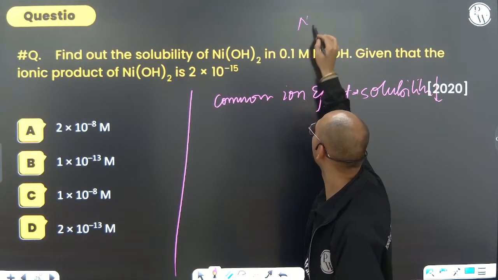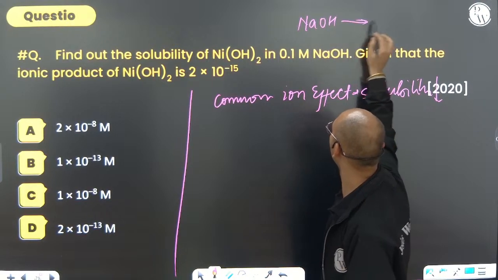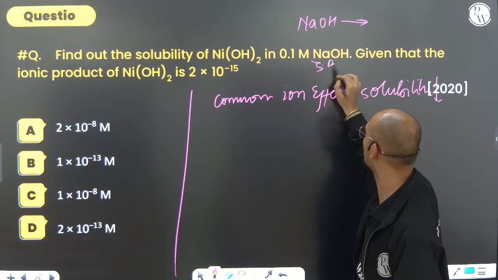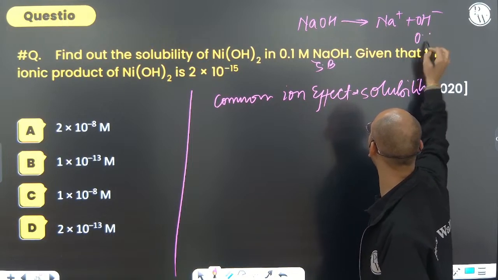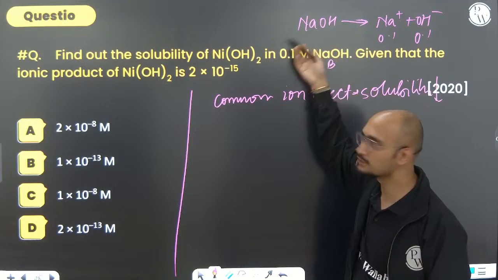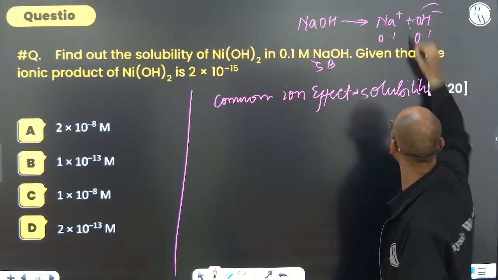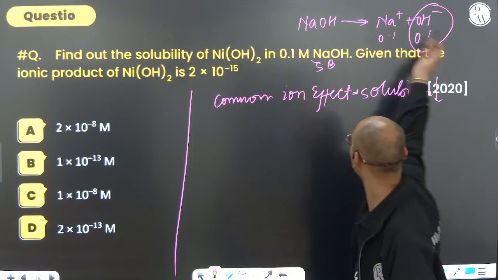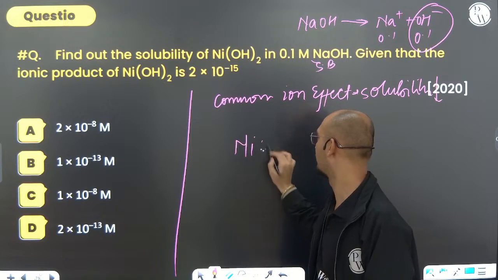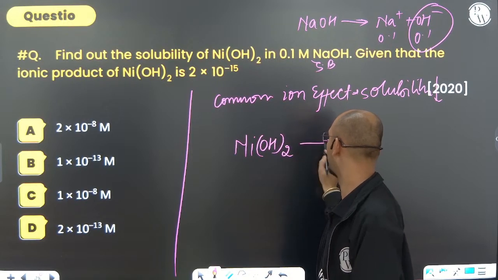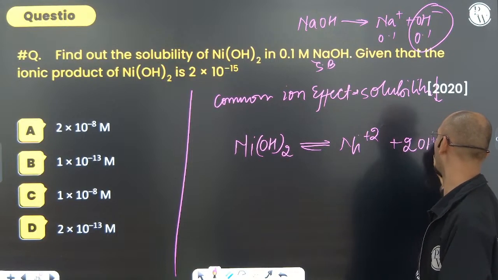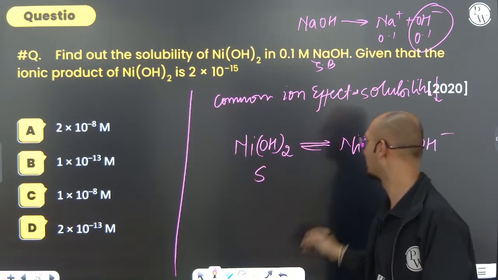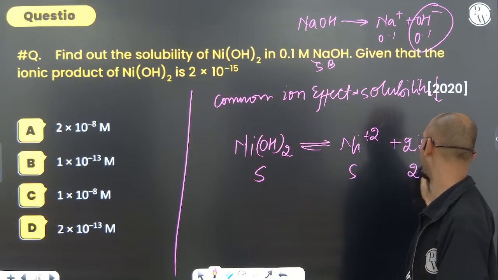Now you know that NaOH breaks completely, because it is a strong electrolyte, strong base. It will give Na plus and OH minus, 0.1 and 0.1, because NaOH is 0.1. So this is the common ion in nickel hydroxide and sodium hydroxide. Ni(OH)2 breaks into Ni2+ and 2 OH minus. Consider it has the solubility S, so it will have 2S.